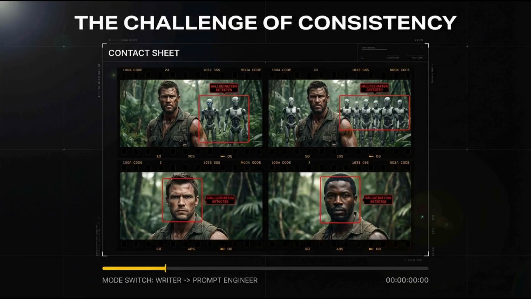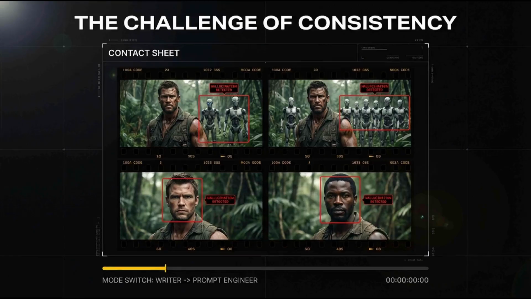So let's try and create that same prompt in Flow. Let's see what it's going to give us.